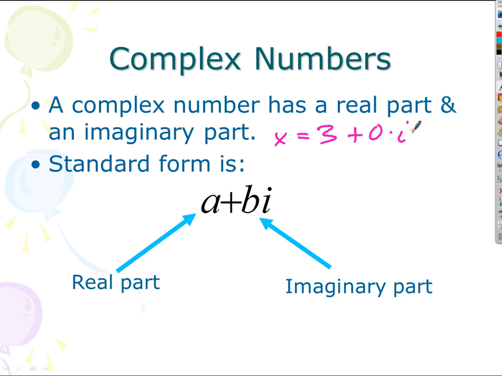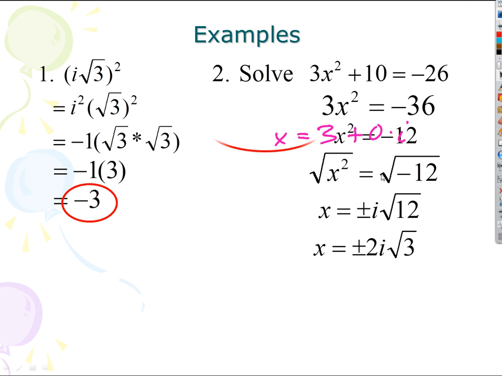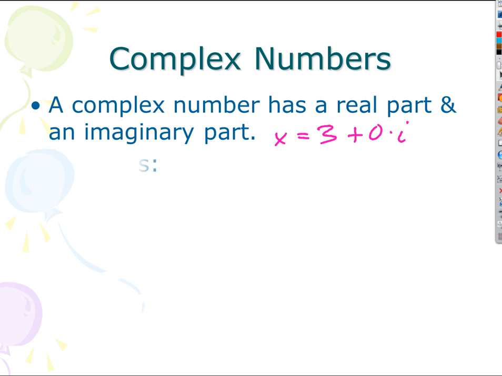All numbers in the universe are complex, and many of them, in fact an infinite number of them, have imaginary parts. The one that we just did in the previous example is an example of that. We solved a problem, and this time we got an answer that did have i's in it. So that's different than the ones we've had in the past. It's just a complex number that does have an imaginary part.